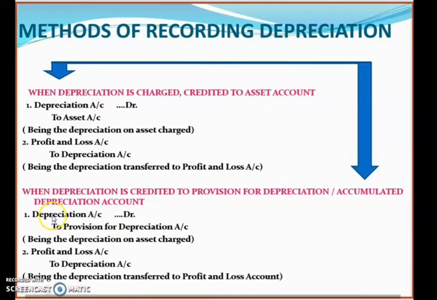See, the simple journal entry you have to remember here: the depreciation account is debited, as we did in the first case. In the same way depreciation will be debited, but instead of writing to the asset account, you will charge it to the provision for depreciation account. So here you are charging it to the asset, and here you are charging the same to the provision for depreciation account. The second journal entry is the same in both cases: the profit and loss account will be debited to the depreciation account, being the depreciation transferred to profit and loss account.